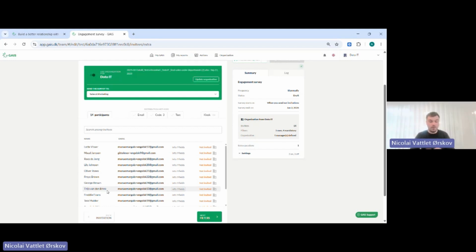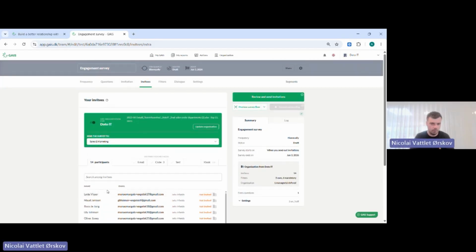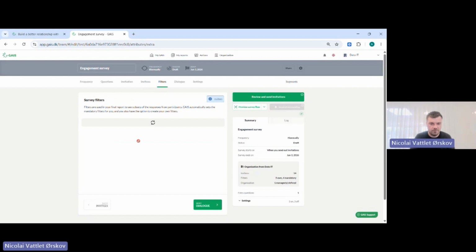And the way we control your organization in the platform is that when we do the onboarding, we would send you a data file, an Excel file, where we will add your employees, and then we will upload that on the platform. And then the platform will remember your organization. So the only thing we would need to change when we have a new survey is new colleagues or some that left us.